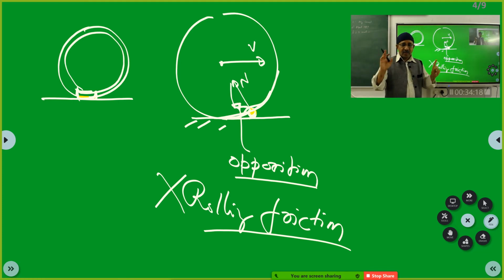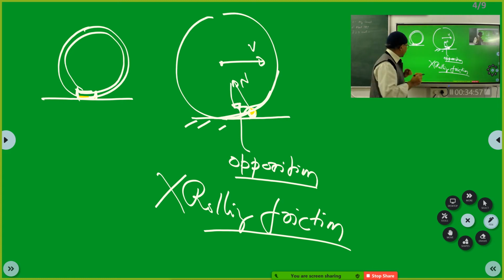Now hear me out very clearly. When two surfaces are in contact and there is friction, but there is no relative motion between the two, then the friction we call static friction. So rolling without slipping. Don't start reading too much into this. Now, if there is friction between the two surfaces and there is relative motion between the two surfaces, then you use the concept of kinetic friction.